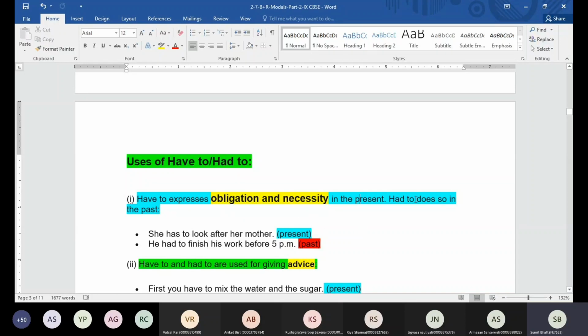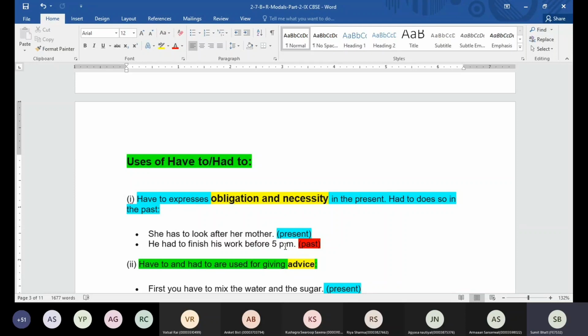Obligation, necessity. And had to is for the past time. Like, she has to look after her mother. So it's not that she is willing to do it. If she is willing to do it, then we have to say, I have to look after my mother. That could be the sentence. Or we can say, you must look after your mother. Then that means the speaker is making the sentence for somebody else. That can be done. But if you say she has to look after her mother, in this situation we are making an obligation for somebody else.